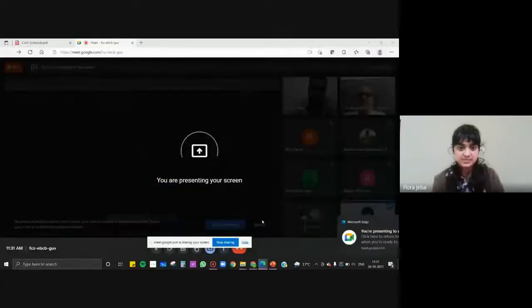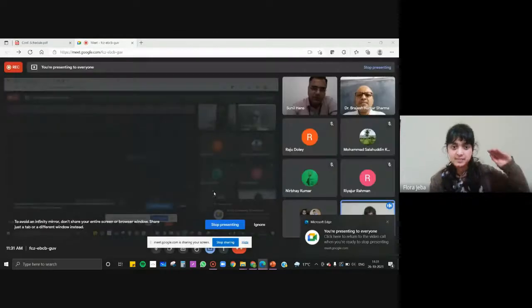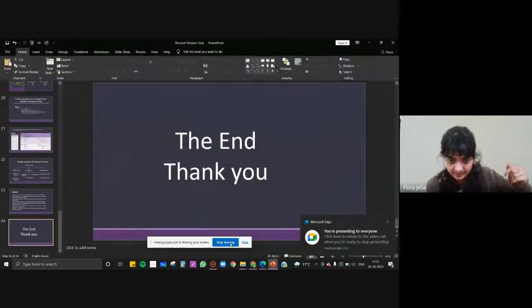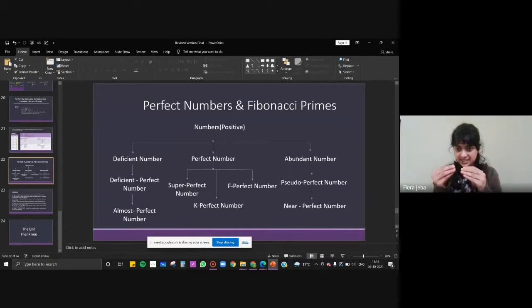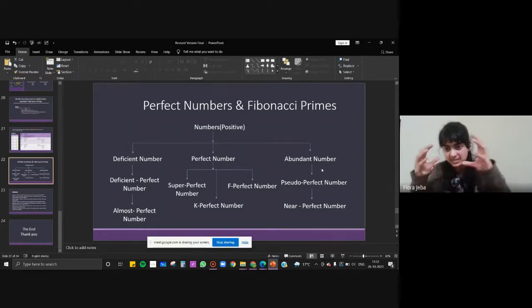So when I was reading through the papers, this is what I understood, sir. See, sir, if you take abundant numbers as a group of numbers, these pseudo perfect numbers would be a subgroup of that abundant number group, and then these near perfect numbers would be another subgroup of pseudo perfect numbers. So it'll be like under a group, under a group, under a group. This relates with the subgroup. Yes, sir. Okay.